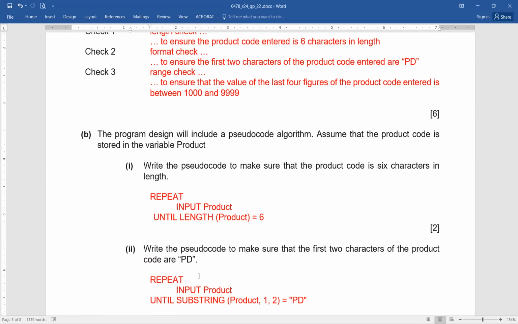Your input is there, but still, see, in this one we have used length because we are just checking the length. The length of the product is going to be 6. Here, we are using substring. Substring, if you recall, from where: the variable is product. How many values to be picked is going to be 2, and starting from location number 1. So this is what we have mentioned: until substring(product, 1, 2) equals PD. Like, till the time this is not entered, the user will be prompted to keep on entering the value. I think this is very much simple, isn't it?